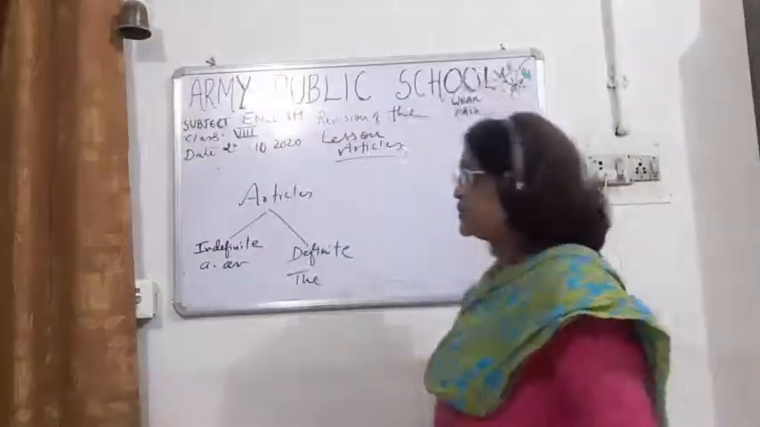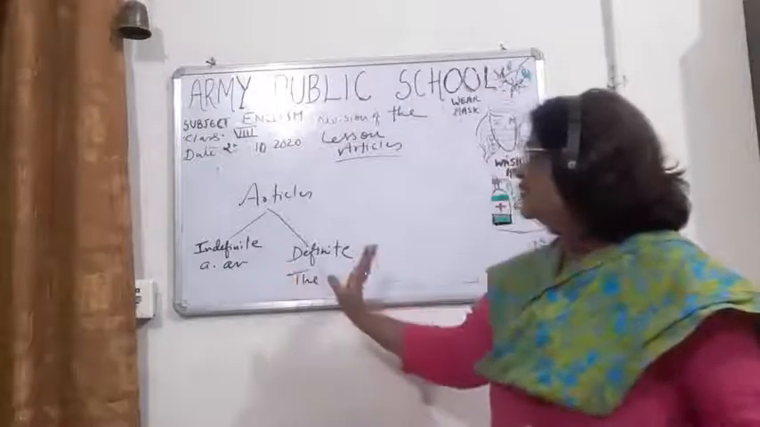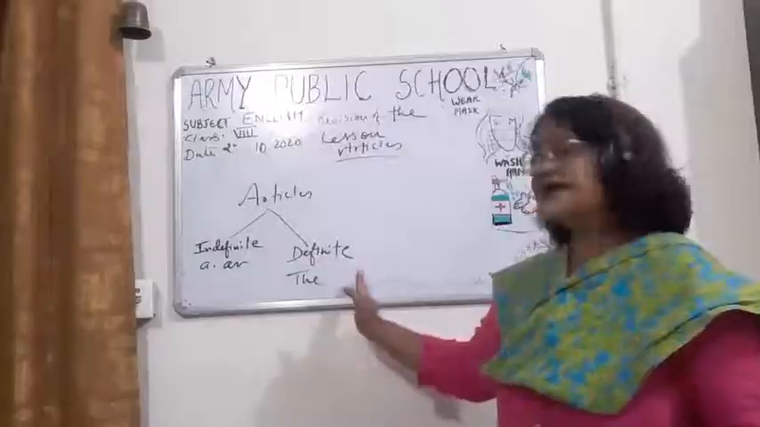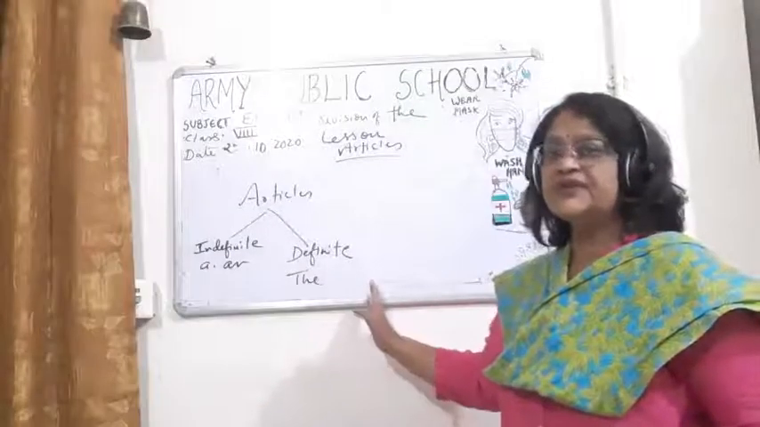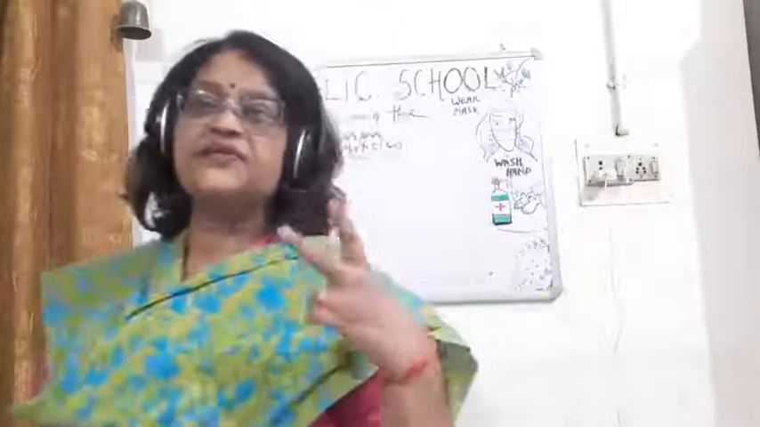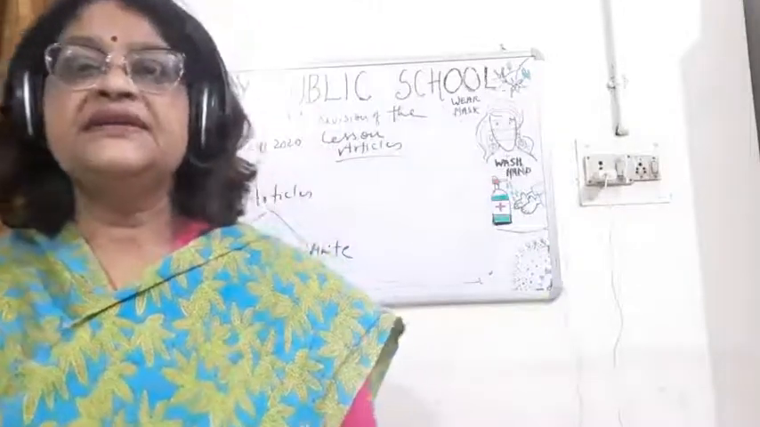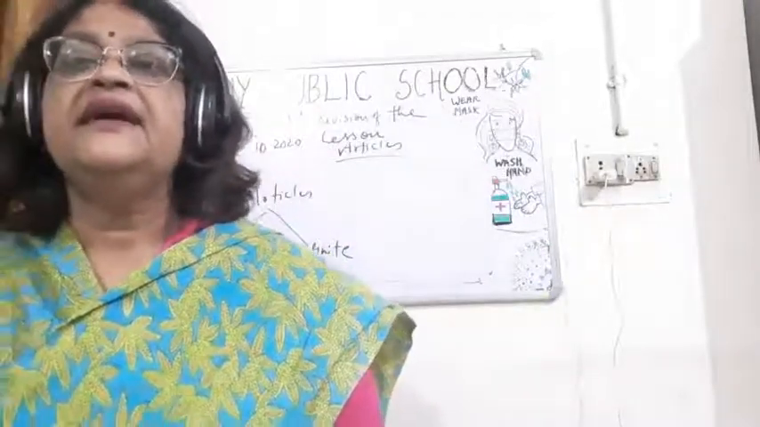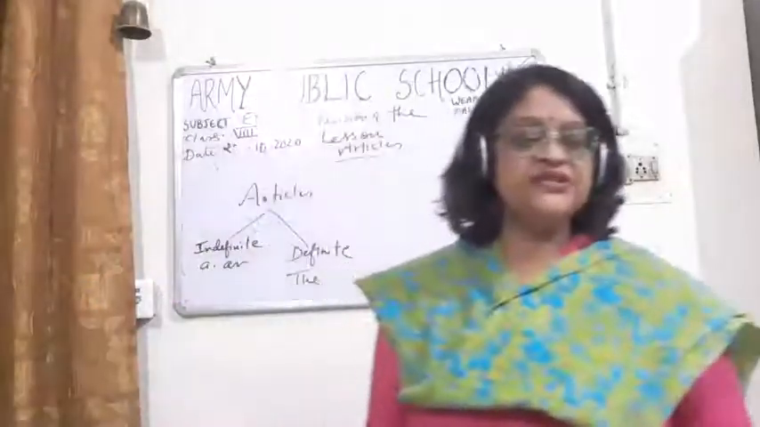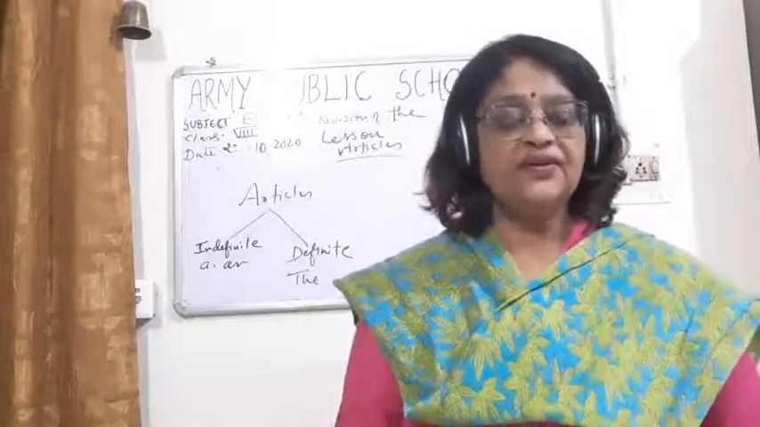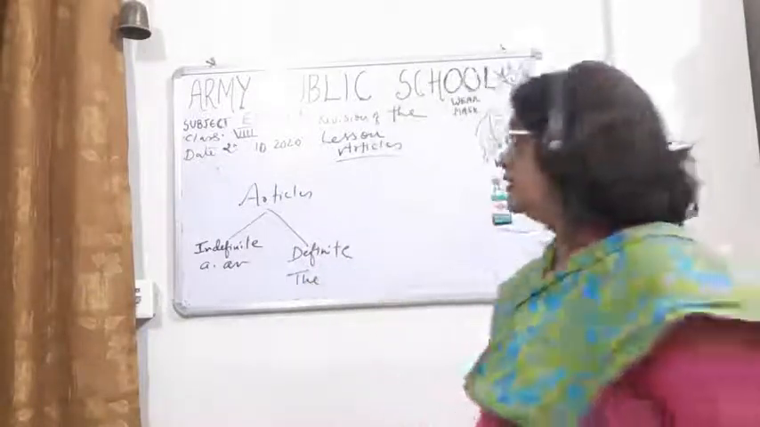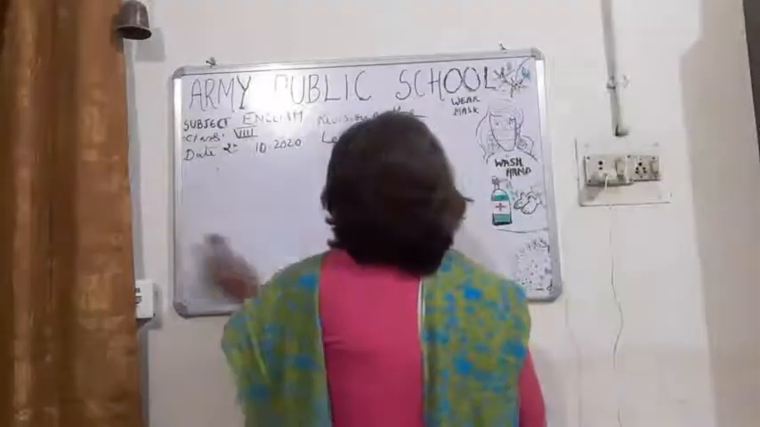Now you can see that people are confused. They think that a and an is a definite article, but it is not that. So don't get confused. We have two types of articles: the definite article the, and the indefinite articles a and an. Now I will tell you where to use a or an. First we will start with the indefinite article.